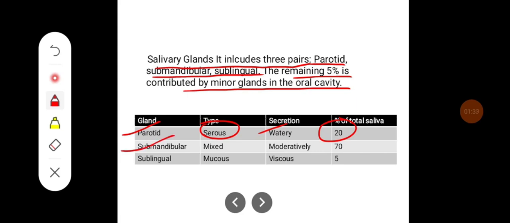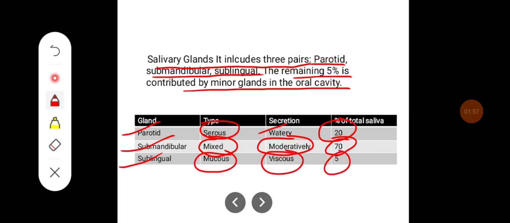Whereas submandibular, it's a mixed type of glands and the secretion is watery as well as thick, and it forms almost 70% of the total saliva secreted, whereas sublingual, it's a mucus type of glands and the secretions are viscous and it forms the 5% of the total saliva which has been salivated or secreted.